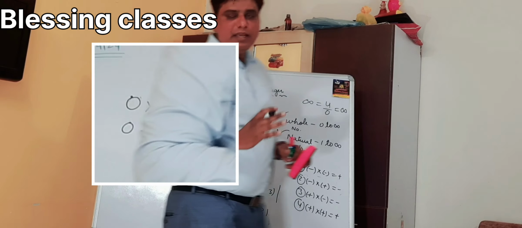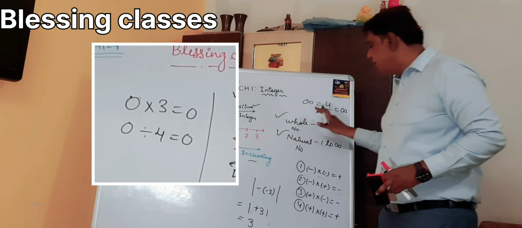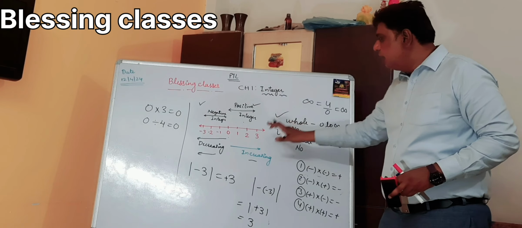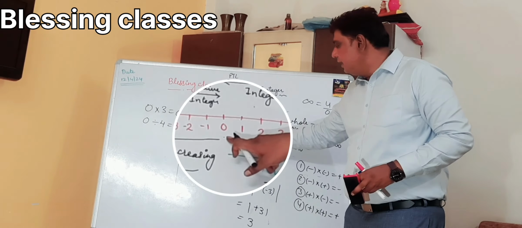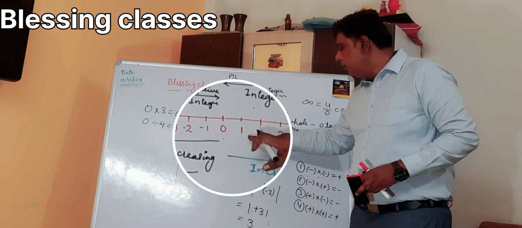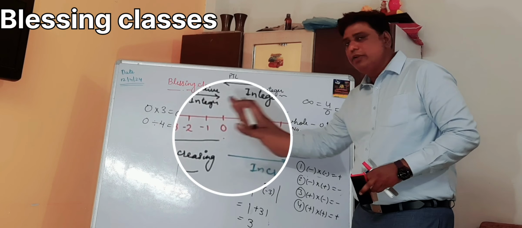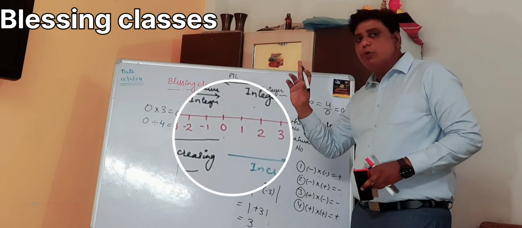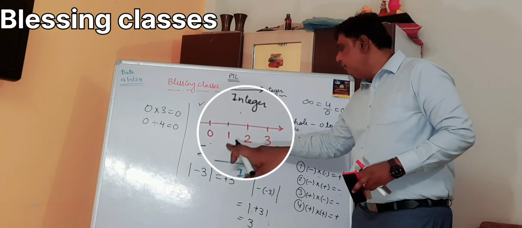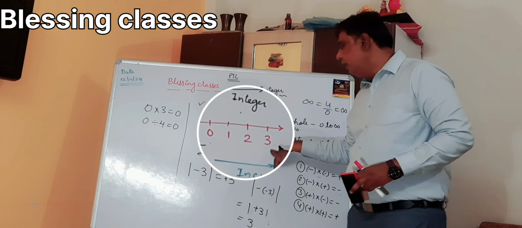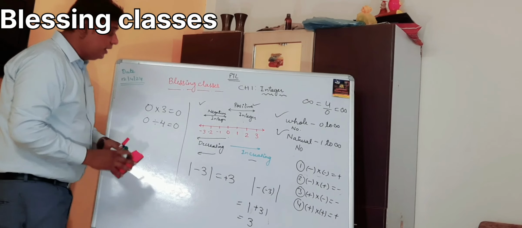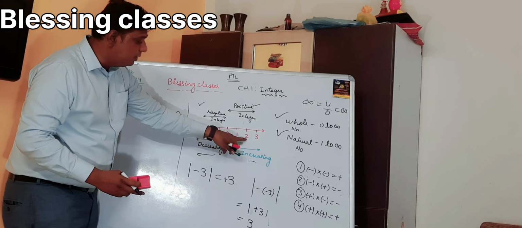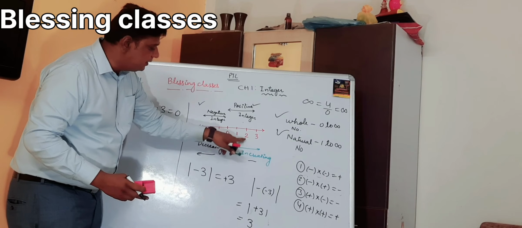Basic things here we have learned: whole number, natural number, and now the number line. Once again I tell you, 0 is a non-positive and non-negative number. The numbers are at equal distance from each other, divided into equal distance. Their unit is 1 in between them. 1, 2, 3 on one side, and here it is -1, -2, -3. Here 3 is greater than 2, and 2 is greater than 1.